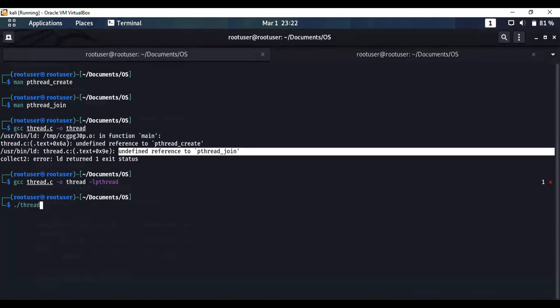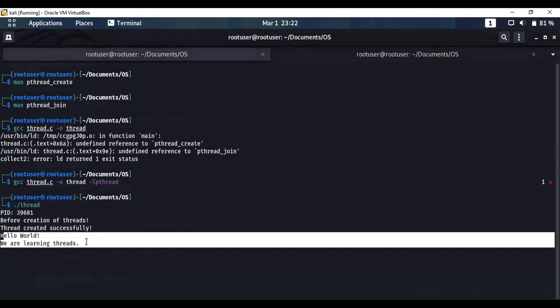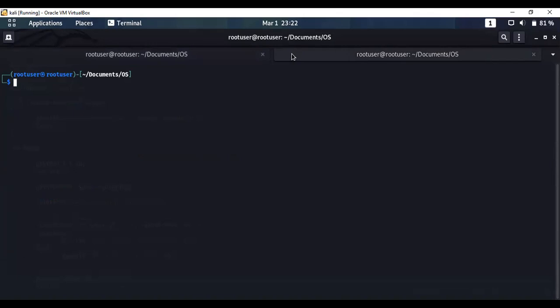Let's check the output file. As we check the output file, this returns the process ID for this particular process, and it prints the following statements. And this is the hello world we are labeling threads, which is the line for the pthread task function. Now let's get to another terminal and open a command ps and execute it.